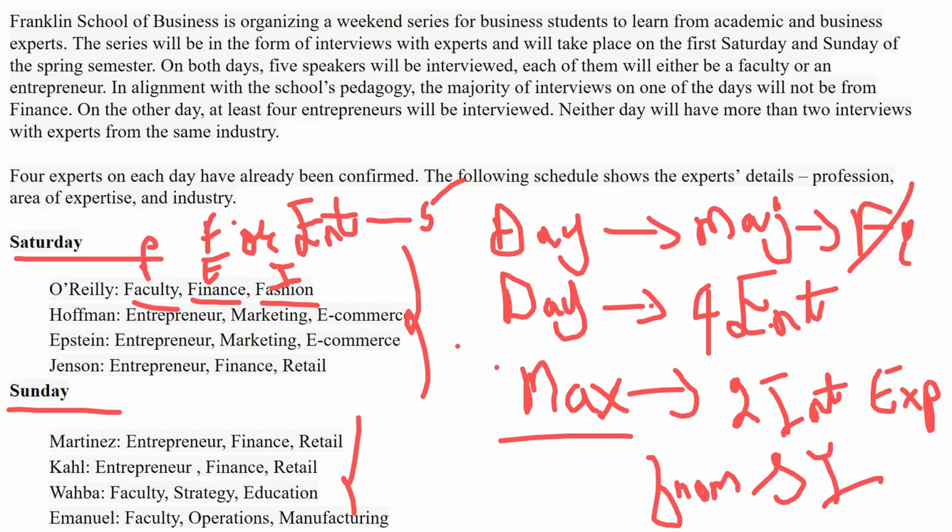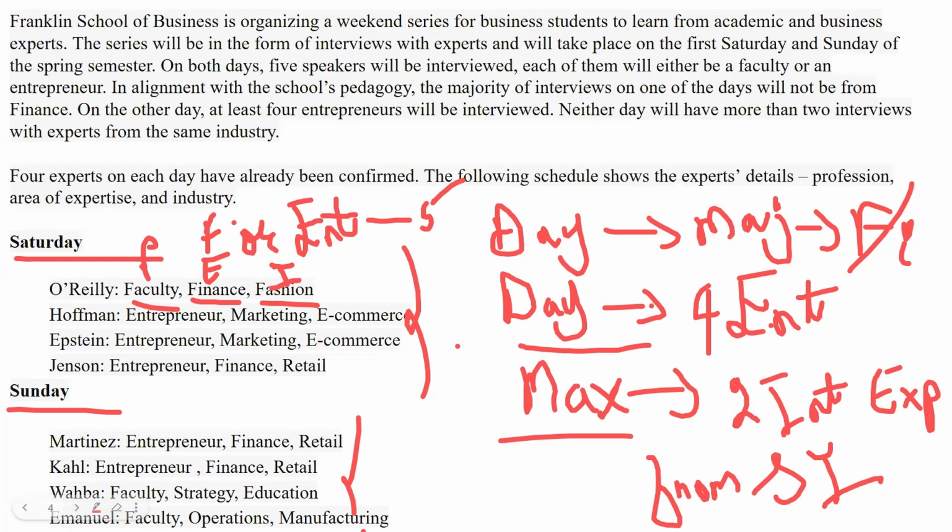Now, what is the second rule here? One of the days, there should be 4 entrepreneurs. If you look at both Saturday and Sunday, on Saturday, we have 3 entrepreneurs and on Sunday, 2 entrepreneurs. From this, we can conclude that on Sunday, even if we add another entrepreneur, it will not reach 4 entrepreneurs.